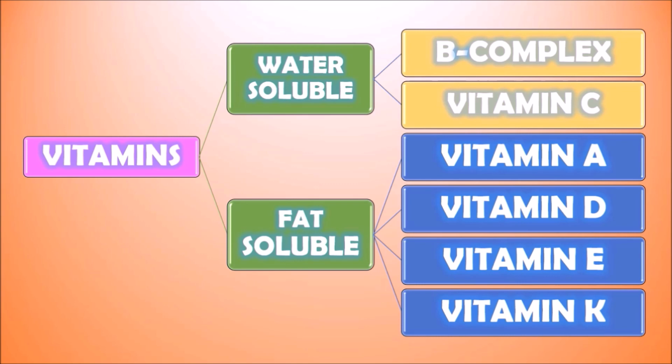The next group of vitamins are fat soluble vitamins. The fat soluble vitamins are vitamin A, D, E and K. So in this video, we are going to learn about each vitamin, resources of these vitamins, as well as deficiency diseases and symptoms. Let us see one by one.